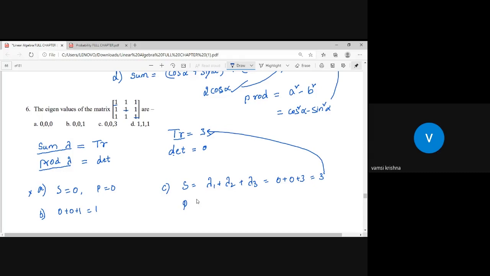And the product of eigenvalues lambda 1 into lambda 2 into lambda 3 is equal to 0 into 0 into 3, which equals 0, and this matches the determinant of the matrix. Only option C is valid with the two conditions. It holds good for the two conditions, so you can say that option C will be correct. D is not correct, because the product will not be 0.